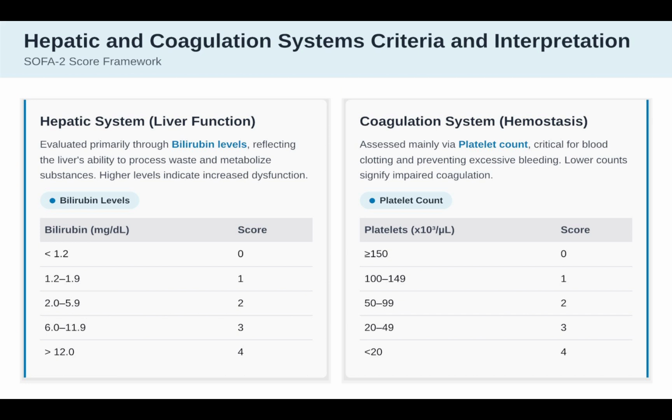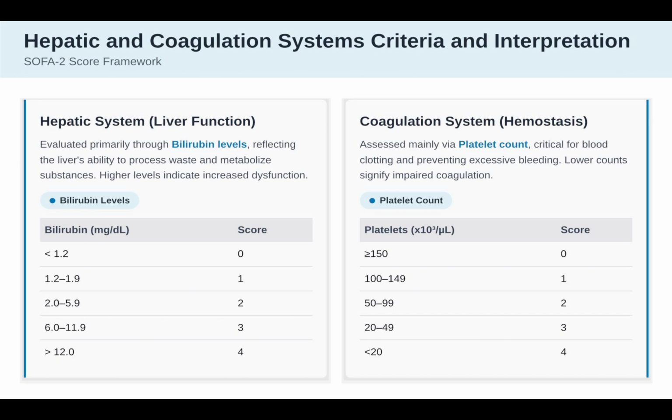1 means mild, that includes 1 lakh to 1,49,000 platelets. 2 means moderate, that includes 50,000 to 99,000 platelets. 3 means severe, that includes 20,000 to 49,000 platelets. And 4 means critical, that includes less than 20,000 platelets. Interpretation: thrombocytopenia signals DIC, scores more than 3 predict bleeding risk, like in a trauma patient with platelets 15,000, score 4.